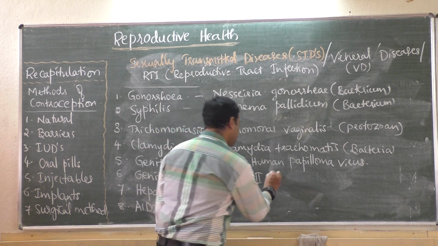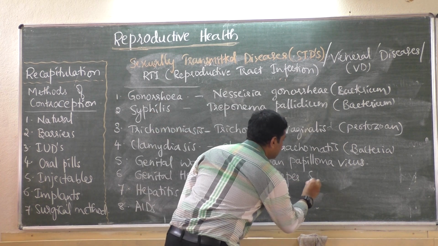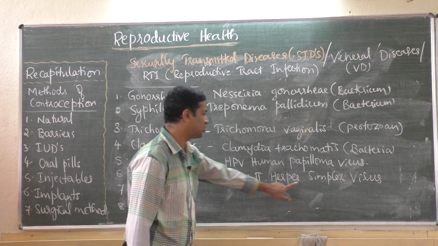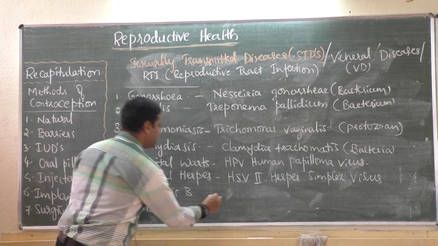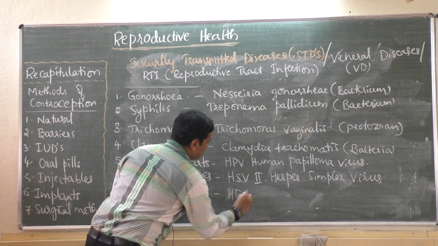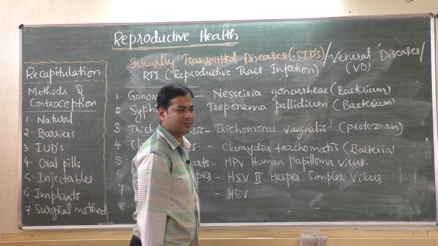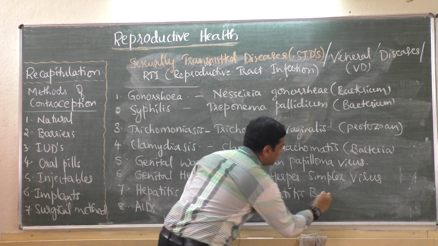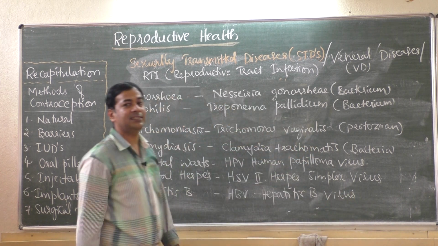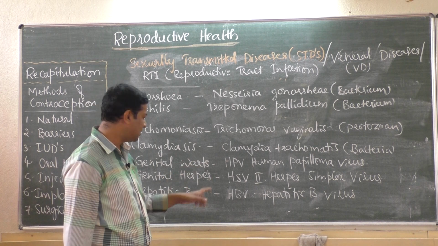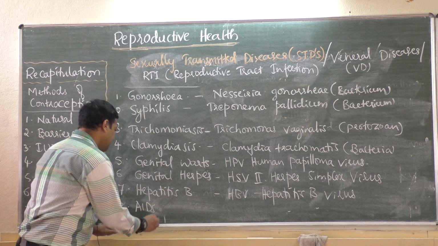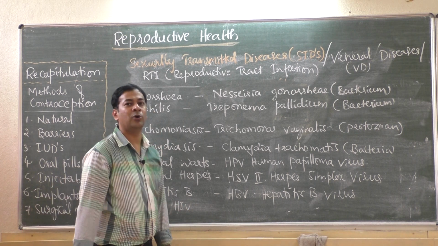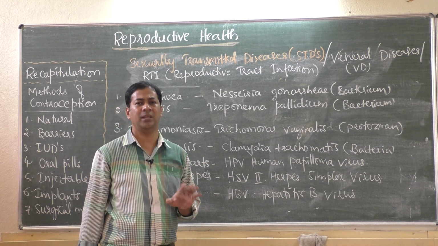HSV1 is also there, that is herpes simplex virus. So in short, HSV. Then hepatitis B is caused by HBV. Very simple, hepatitis B virus. There is hepatitis A also, but that is not sexually transmitted. Hepatitis B is sexually transmitted. Then AIDS is caused by HIV, that is human immunodeficiency virus.